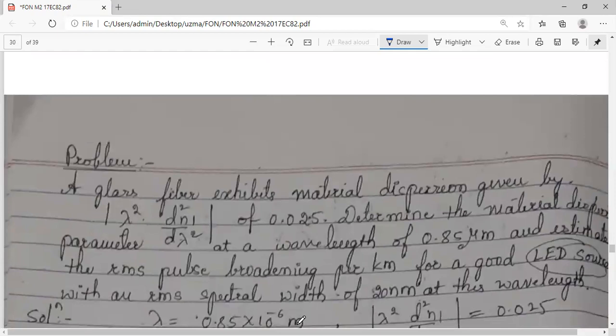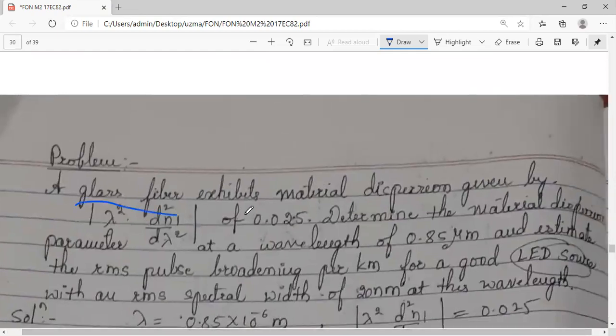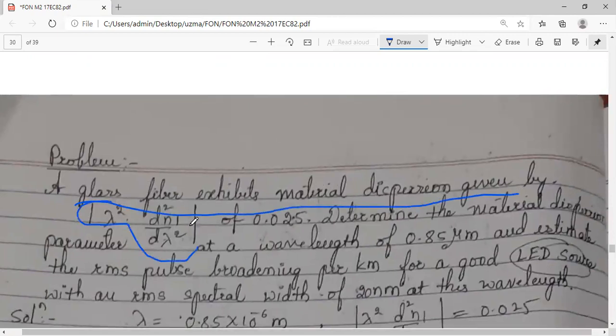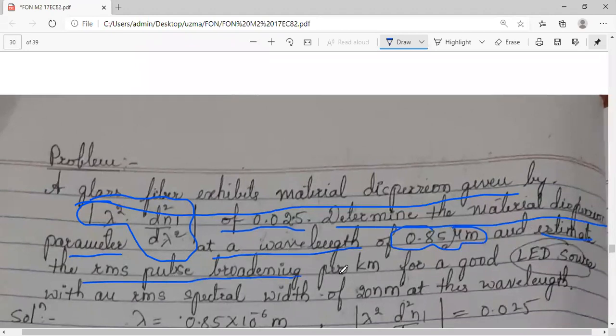So there is a problem based on the material dispersion here. Just have a look at this problem. A glass fiber exhibits a material dispersion. The equation is given, and the value is also given, 0.025. Determine the material dispersion parameter, that is sigma mat, that you need to calculate at a wavelength lambda of 0.85 micrometer. Estimate the RMS pulse broadening per kilometer for a good LED source.